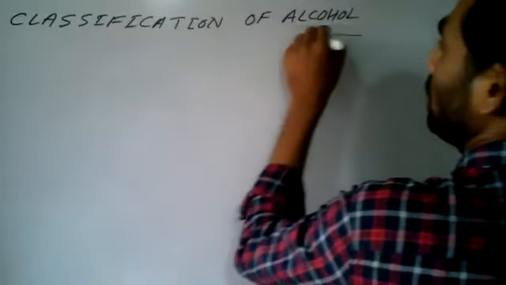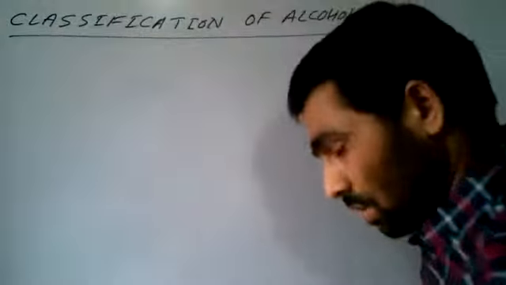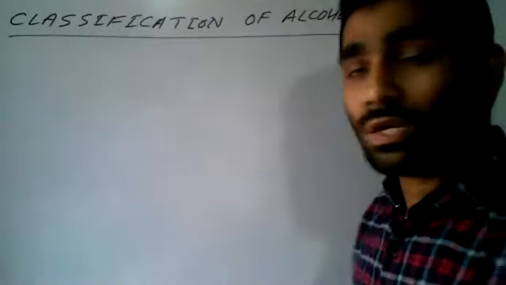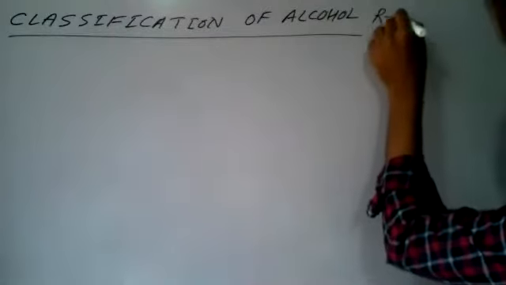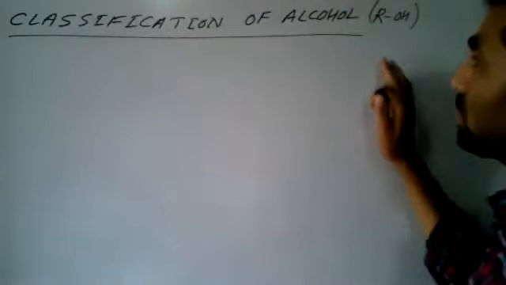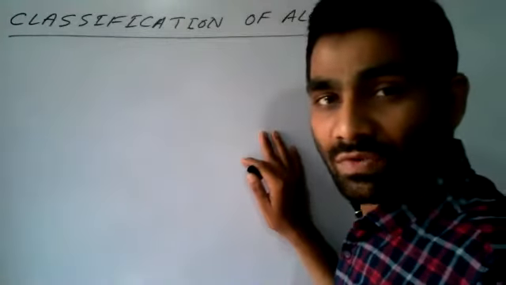Classification of alcohol. So now see, alcohols, we know what alcohols are. Alcohol is denoted as ROH. What is this R? R is an alkyl group. So how are the alcohols classified?